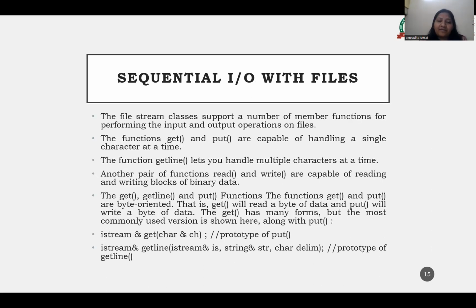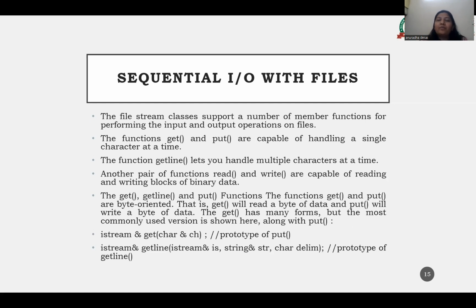So for sequential, we have some functions, the sequential input output with files. Here we will discuss which ones are used. The file stream classes support a number of member functions for performing the input and output operations.